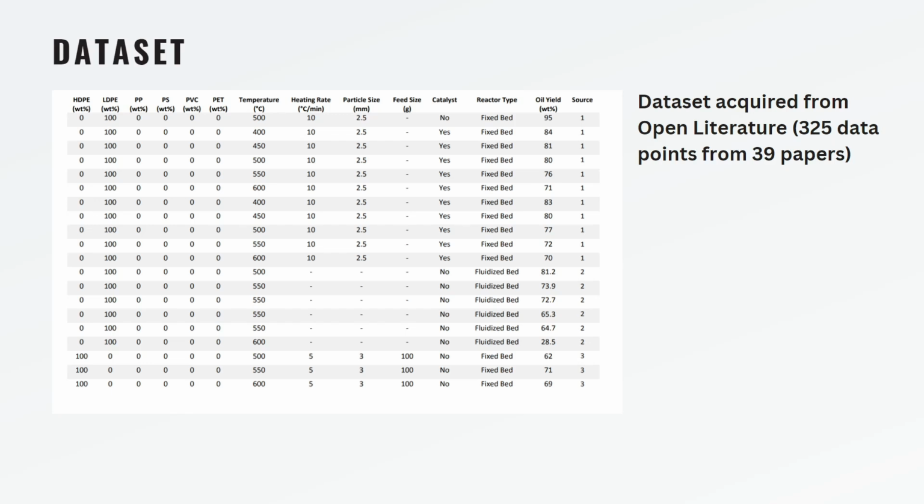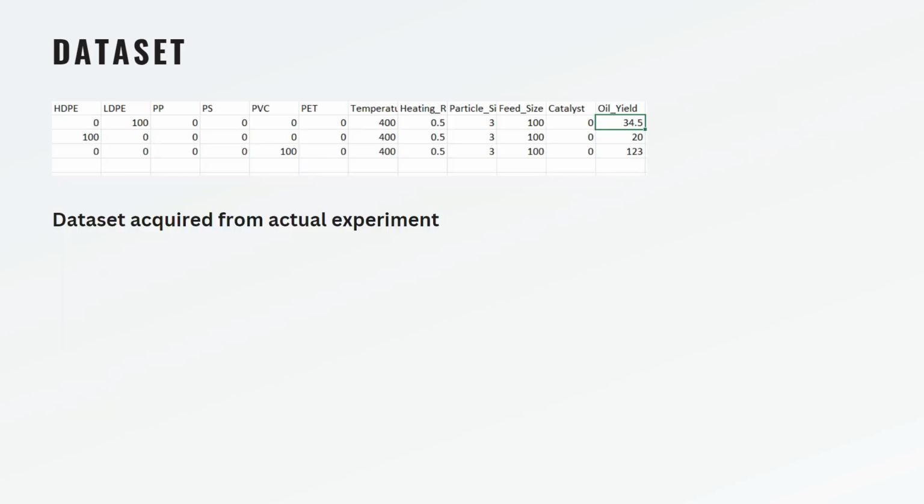For the dataset, this is the dataset that I've acquired from open literature on the internet. This provides the initial data for the model to train early on, and then after I get to work with the machine, this is the dataset I've acquired from the actual experiment that I've done with the machine.